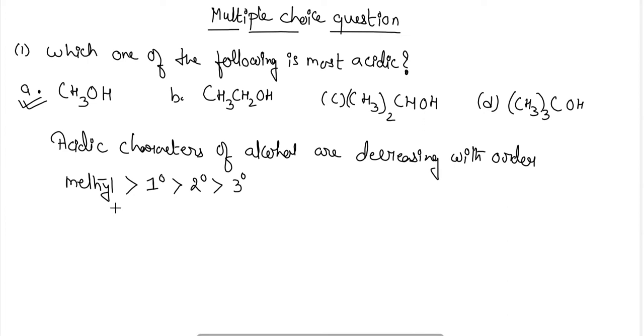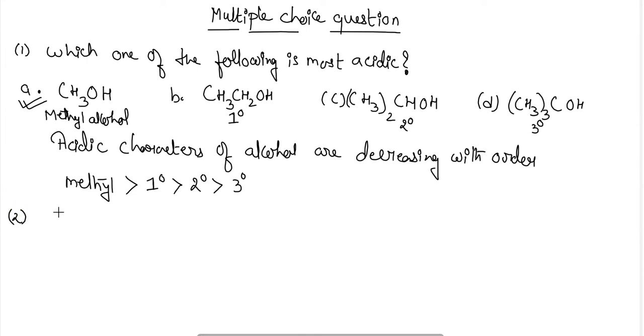So this is the reason why the answer will be A, because A is methyl alcohol, and methyl alcohols are the most acidic as compared to the 1 degree, 2 degree or 3 degree alcohols. So among them the methyl alcohol will be highly acidic.